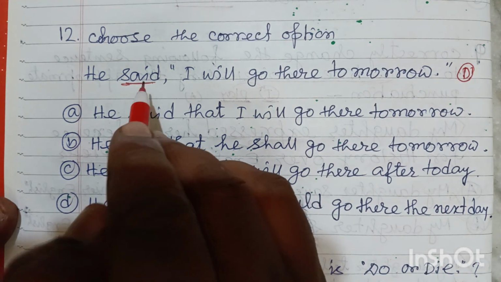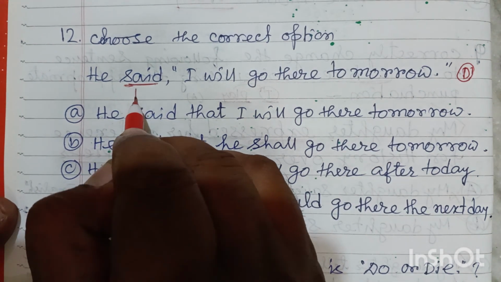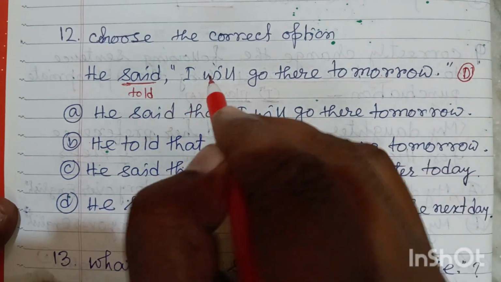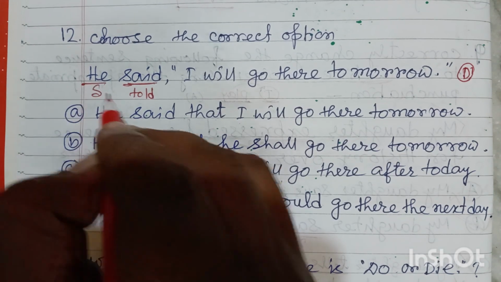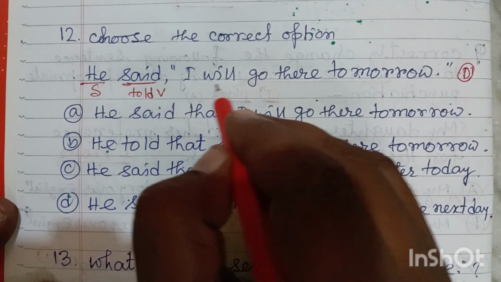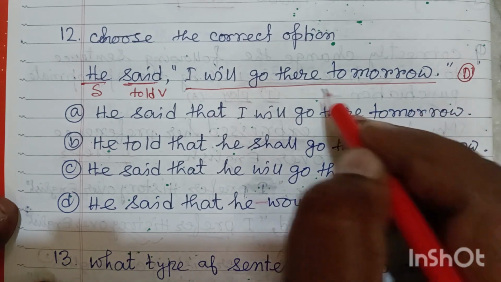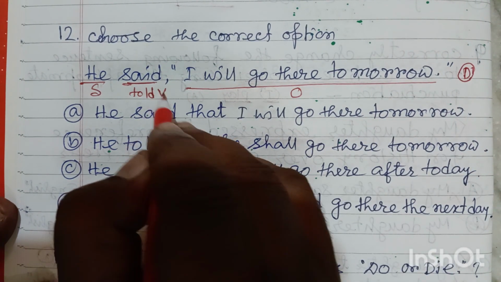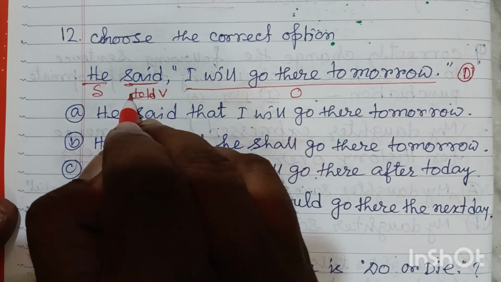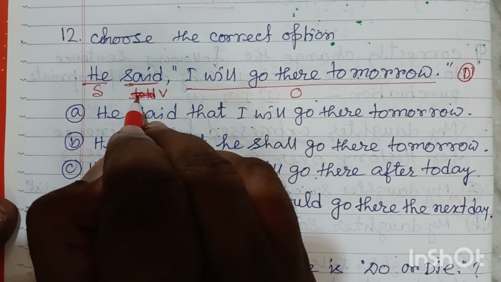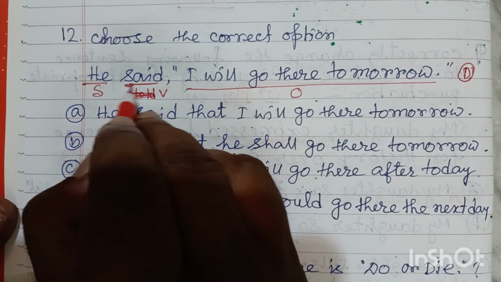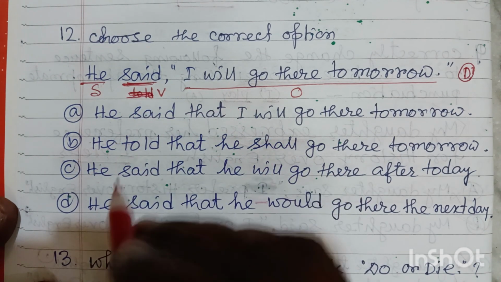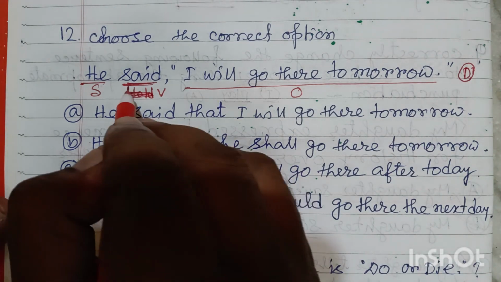This verb will be changed into told, or as there is only one object, the entire... Friends, actually this is the subject, the said is the verb, and the entire clause is the object. So here it is said, that means it is a monotransitive verb, so we cannot write down told. We can write down told, but no need, because said is also a monotransitive verb. That means there will be only one object. So we can keep it unchanged.